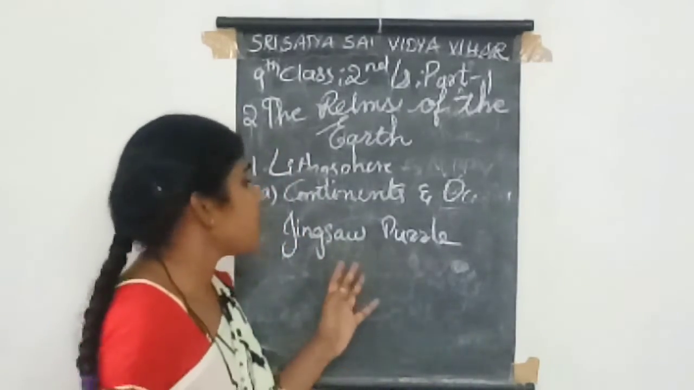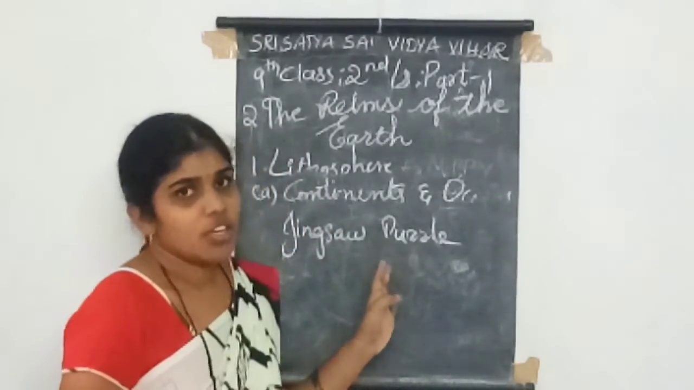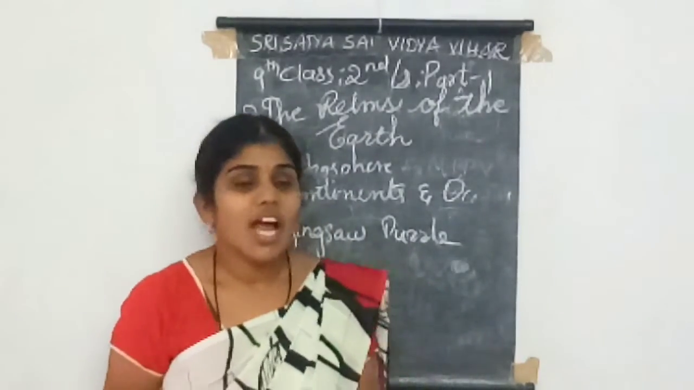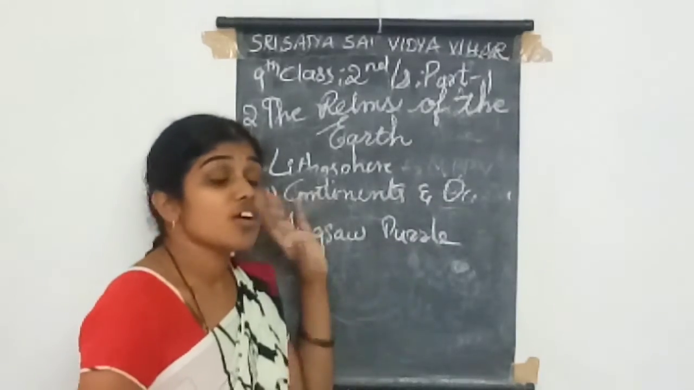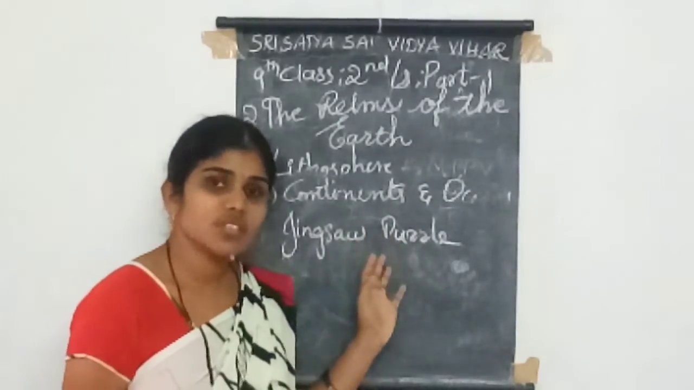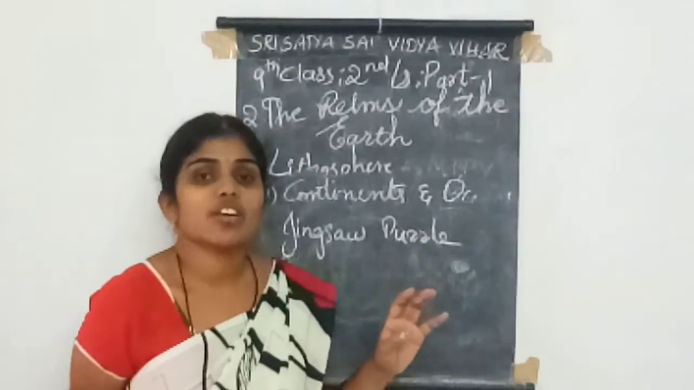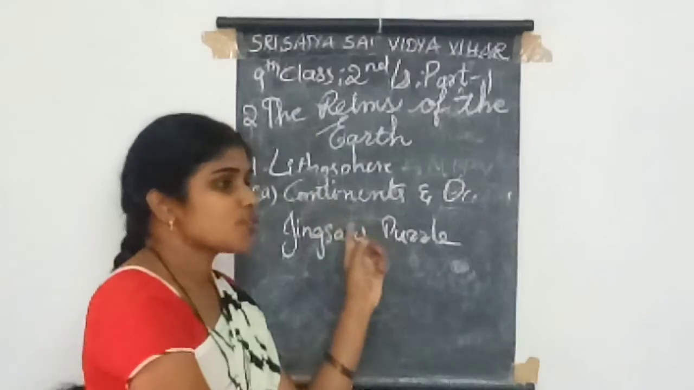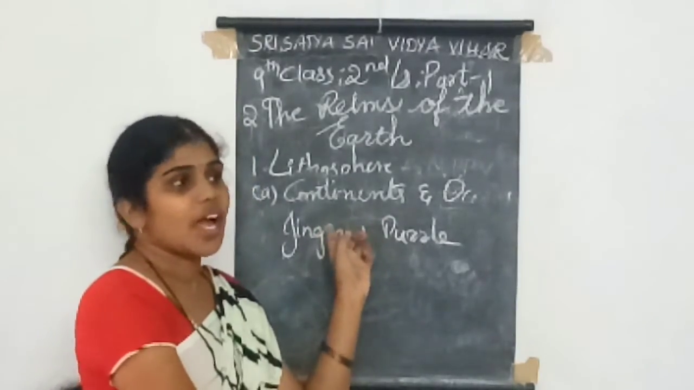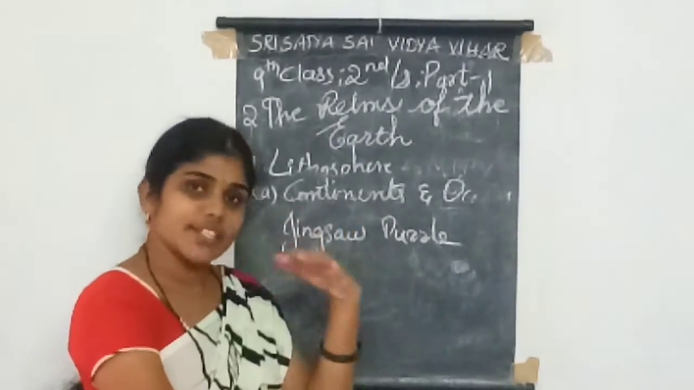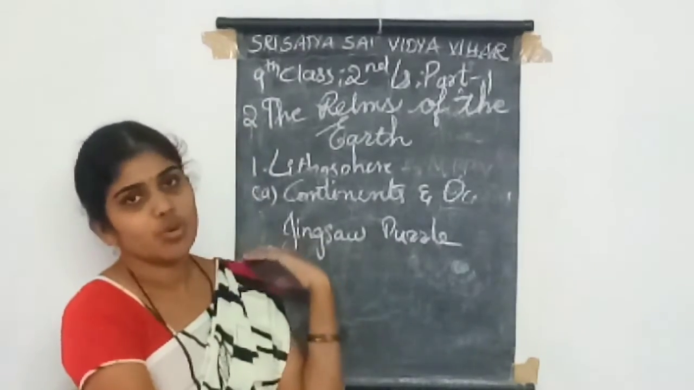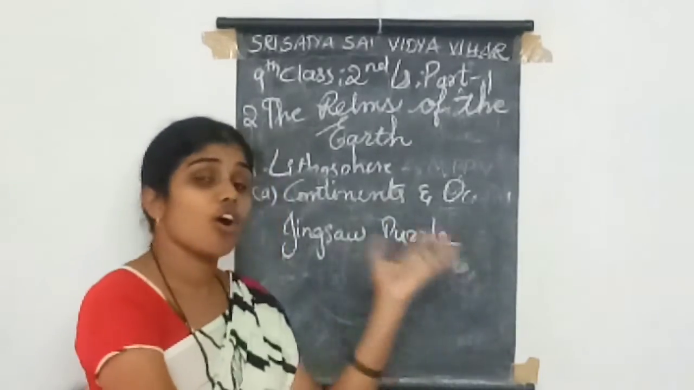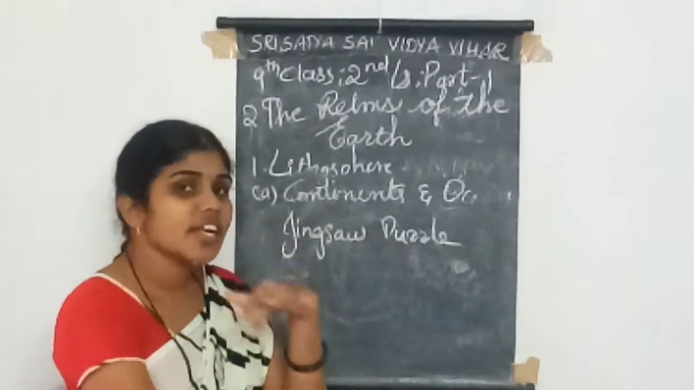So in this way, the inner heavy hotness affects the crust around the earth. This puzzle is called a jigsaw puzzle. In the next class we will continue. Up to now we have discussed the four spheres, four interlinked parts on the earth: lithosphere, hydrosphere, atmosphere and biosphere. All this will continue in the next lessons also. In the lithosphere we have discussed two parts, continents and oceans.